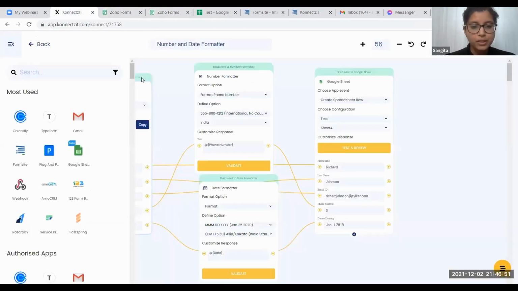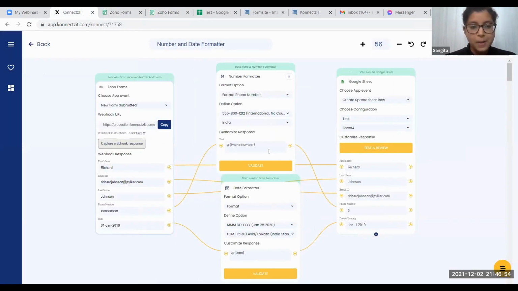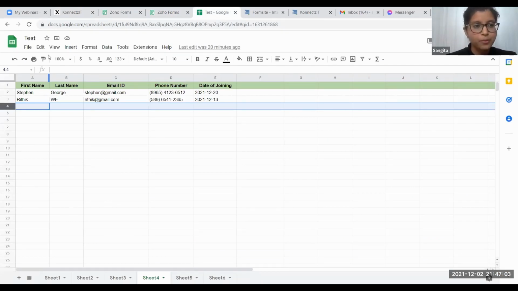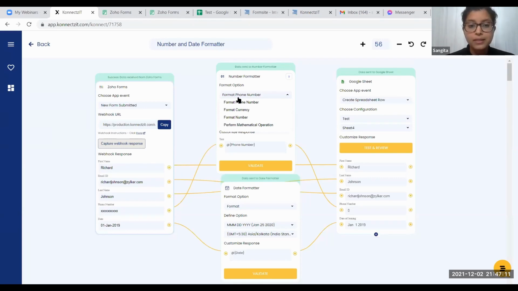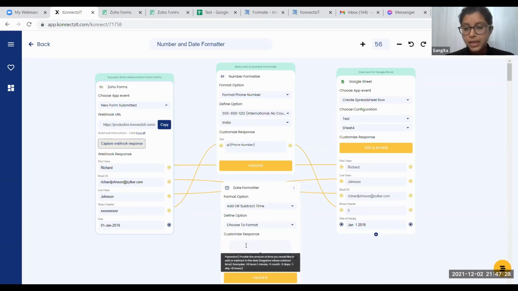According to this connect, the data which I have input is going to come up in different formats here. This is the Google Sheet, which sometimes takes a couple of minutes. Till then, I will show you that with the number formatter, you can format currencies, format numbers, and also perform mathematical operations. Similarly, with the date, you can add or subtract, by customizing it to add dates or subtract months or dates like that.